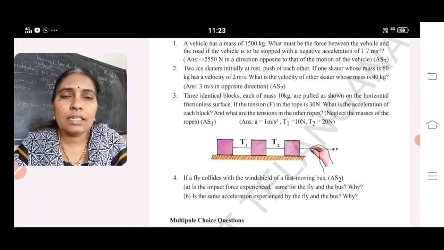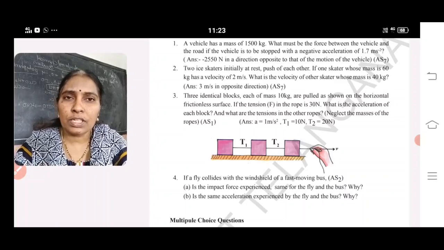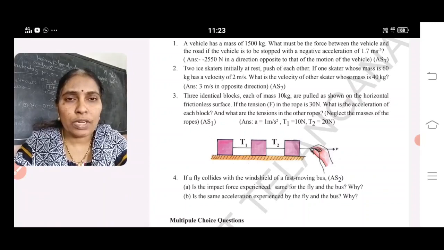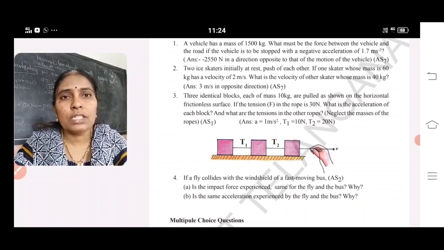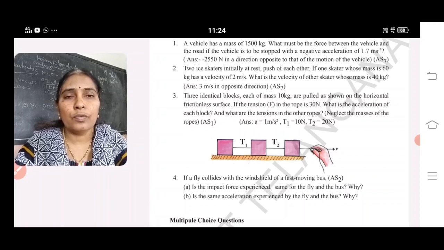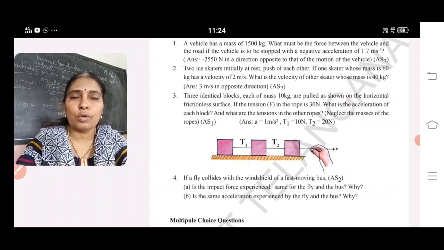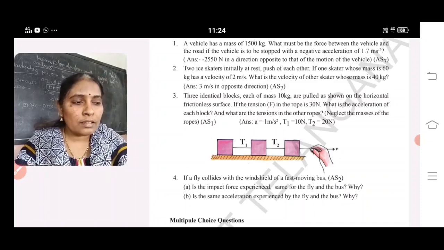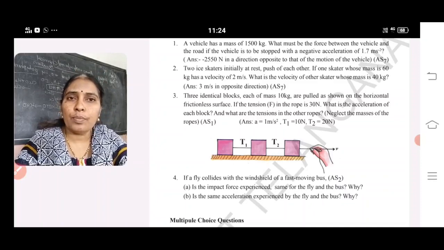So what is our third lesson? Laws of motion. What have we discussed? Newton's first law, second law, third law. What is the first law? Every object stays in a state of rest or uniform motion unless it is compelled by an external force. Inertia is the property of a body to resist a change in its state. As inertia is resisting the force, and the first law is also related to the force, the first law is also known as the law of inertia. Second law, F equals ma. Force is directly proportional to mass and acceleration. Third law, for every action there is an equal and opposite reaction.